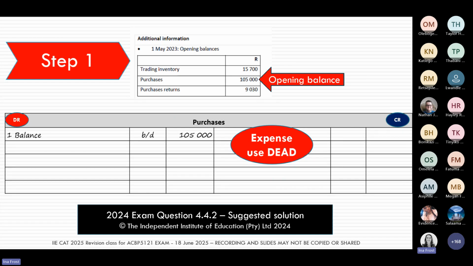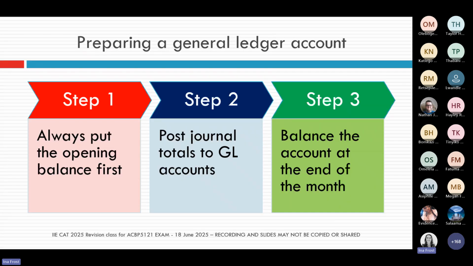Where do I find the opening balance? Opening balances are normally your easy marks because typically in the question, we give you the opening balance. So generally speaking, that is a number we're just going to give to you in the question. All you are required to know is, do I put that opening balance on the debit or on the credit side? And to know that, I'm going to use my dead click. Then step number 2 says, right, your opening balance is in. Now it's time to start posting from the journals to that general ledger account.